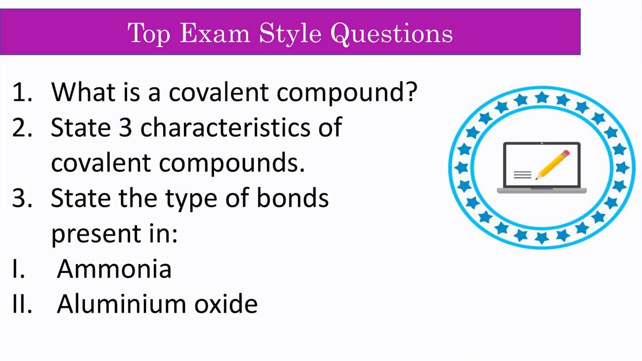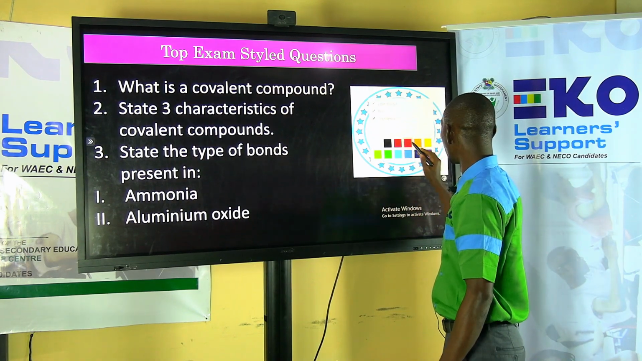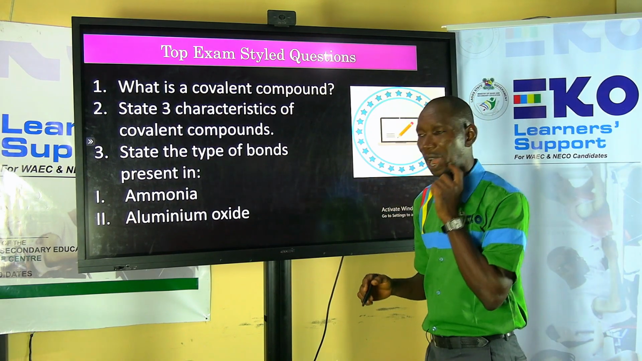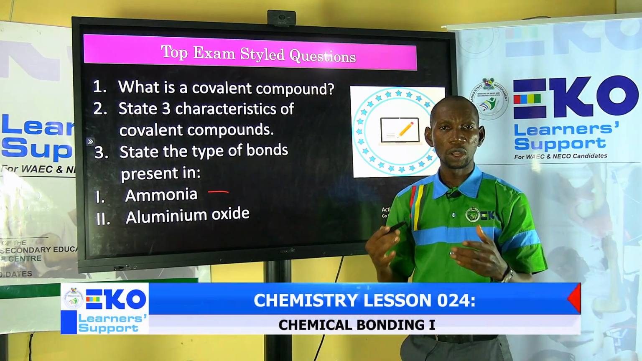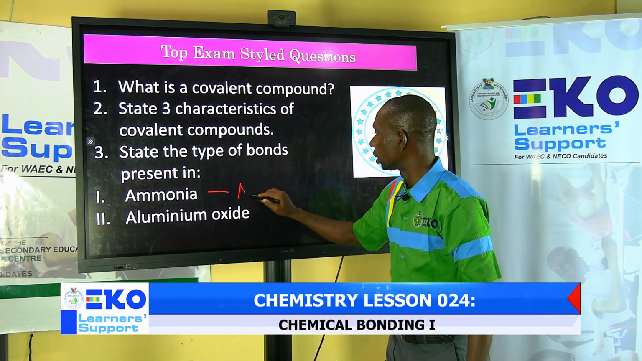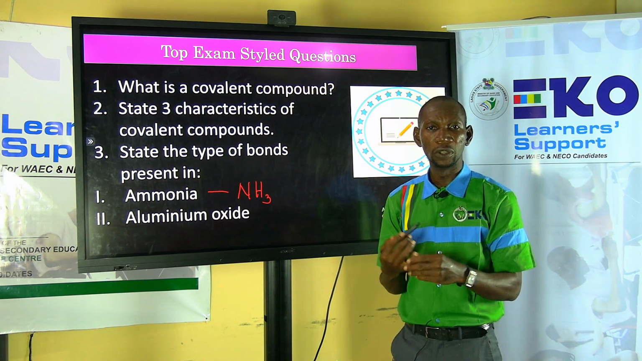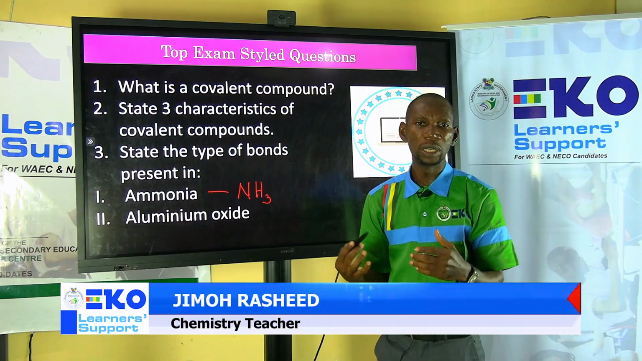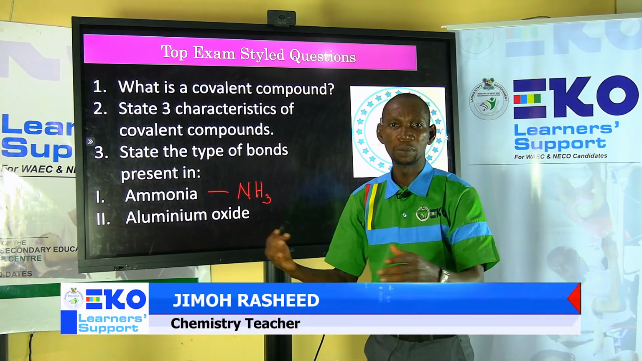Let's look at the third question. State the type of bond that is present in the following. The first one is ammonia. Ammonia, what type of bond do you have in ammonia? So, if you have a question like this in the exam hall, the first question you must ask yourself is, what are the type of elements that are present in ammonia? Ammonia is NH3. That is the formula. So if you look at the composition of a compound, you will be able to know the type of bond that is holding the atoms together. Yes, just by knowing the atoms that are present there.